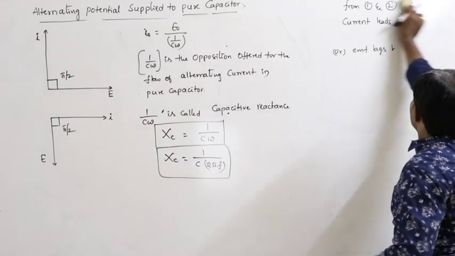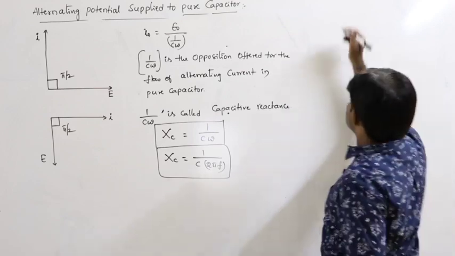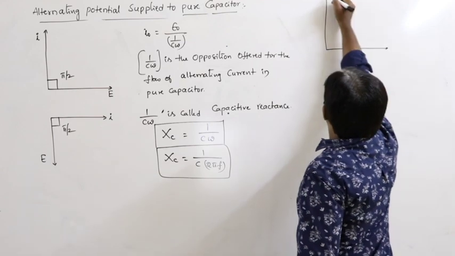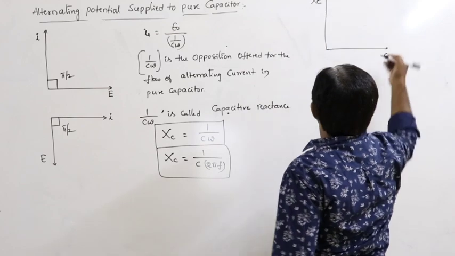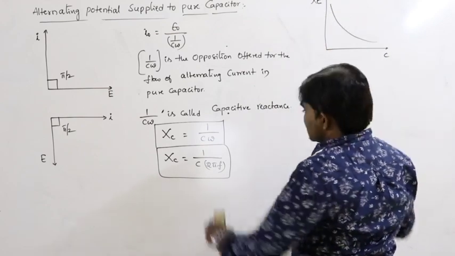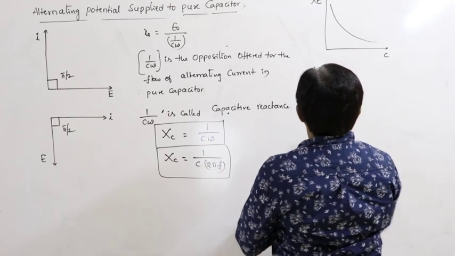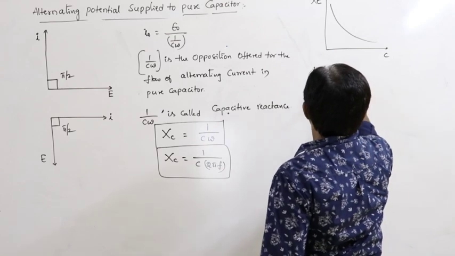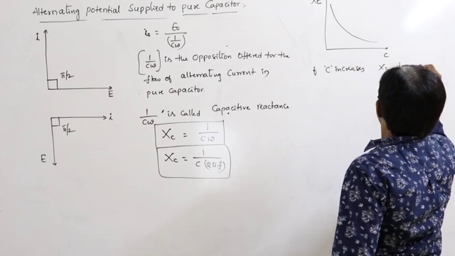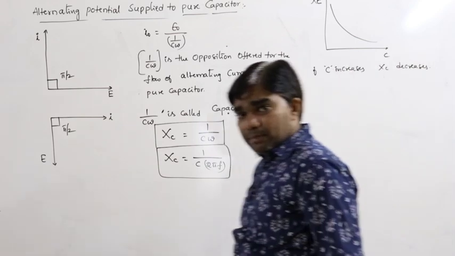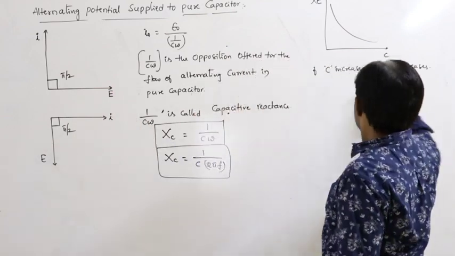Now if we draw the graph between capacitive reactance and capacitance, that is, between XC and C, it's not L, the shape of the graph is like this because they are inversely proportional. That means if capacitance increases, then XC decreases. If the capacitance of the capacitor increases, then XC decreases.